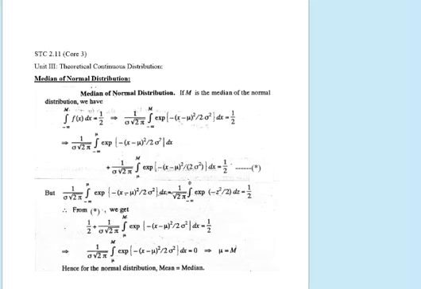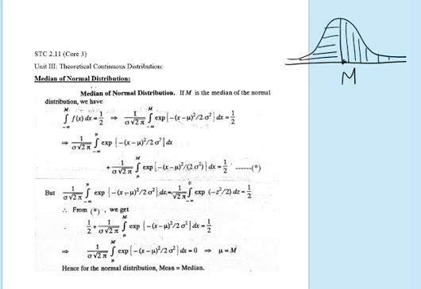Median of normal distribution. We know that for a distribution, the median lies at the middle point. Now, if it is the normal distribution and m is the middle point, then m divides the entire distribution into two equal parts, where the area of the left hand side of m will be half, and that of the right hand side is again half, so that the total area is equal to 1, which is the total probability.